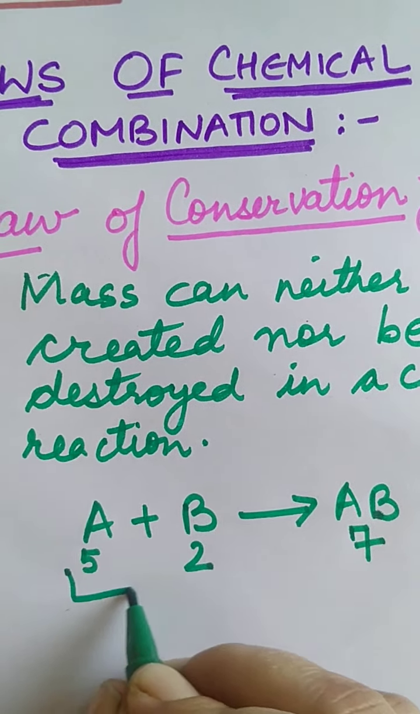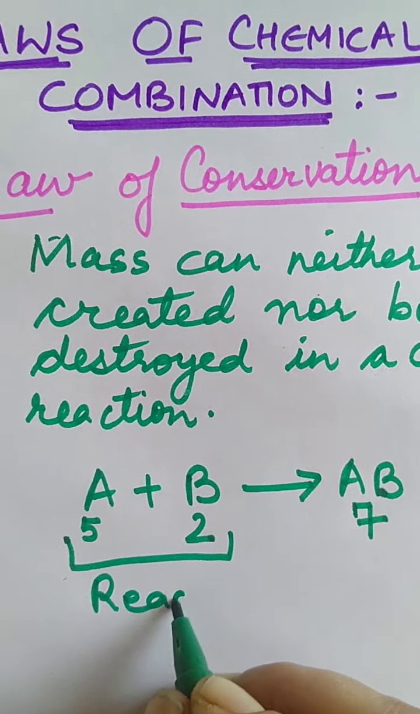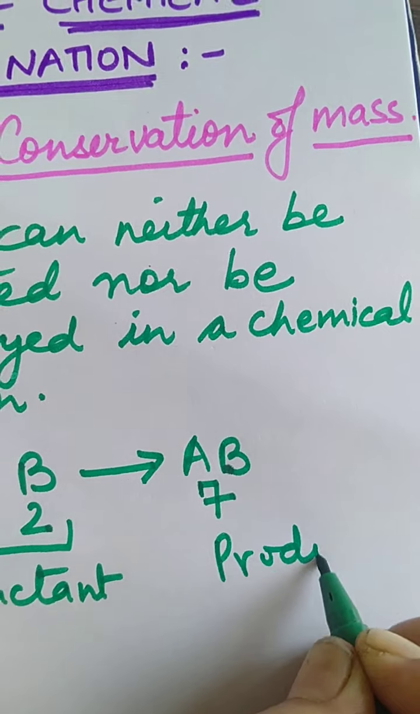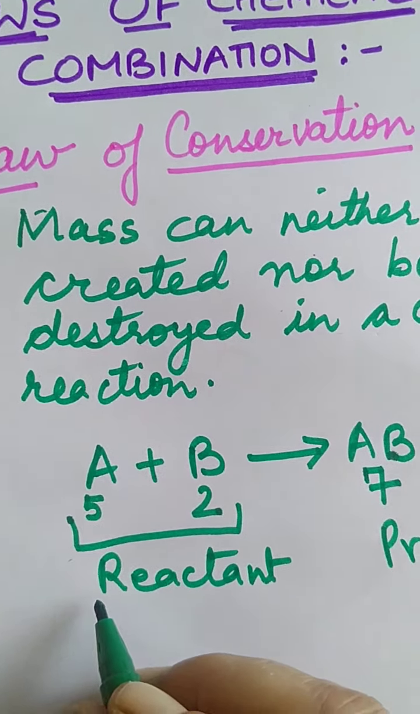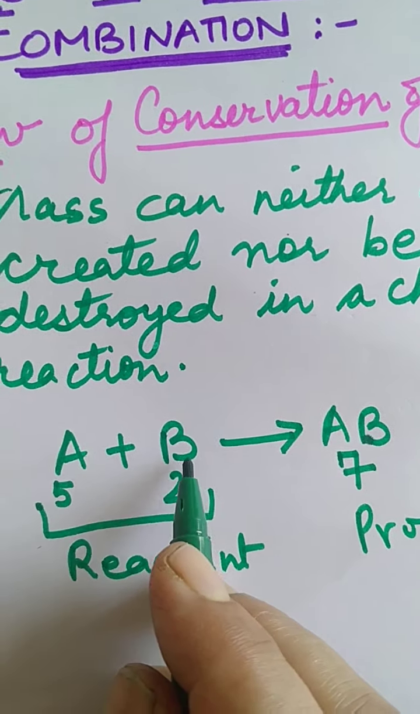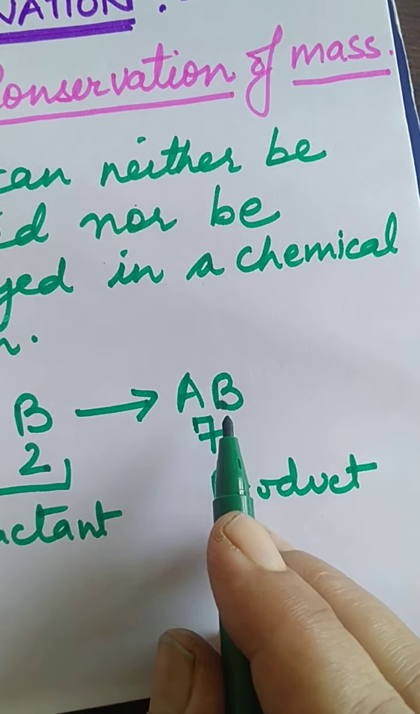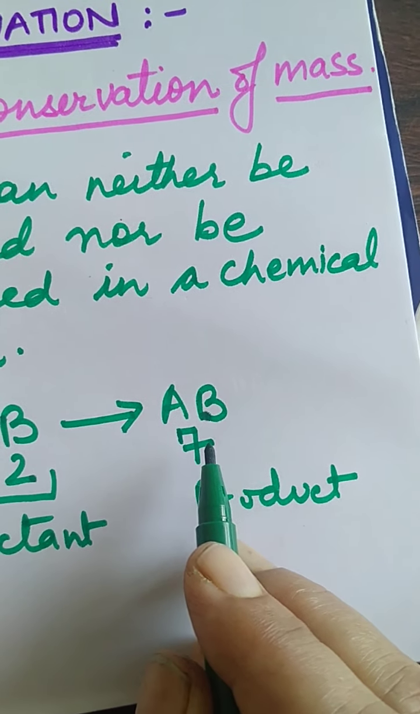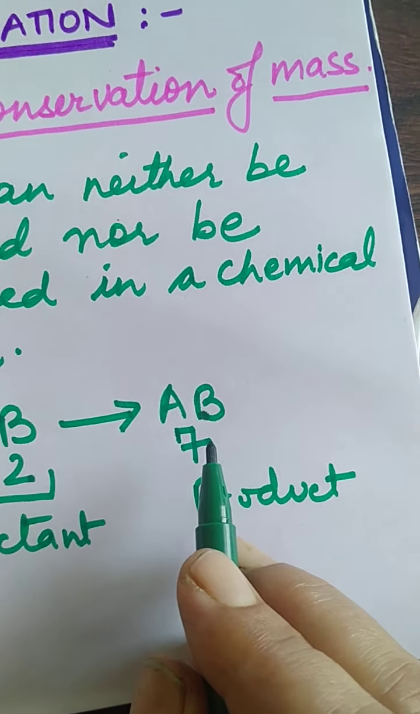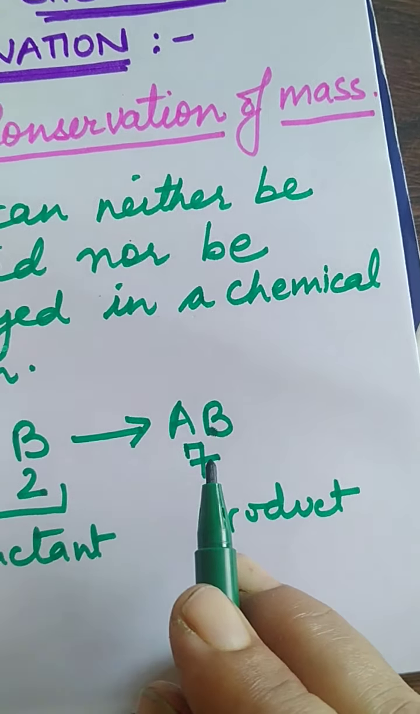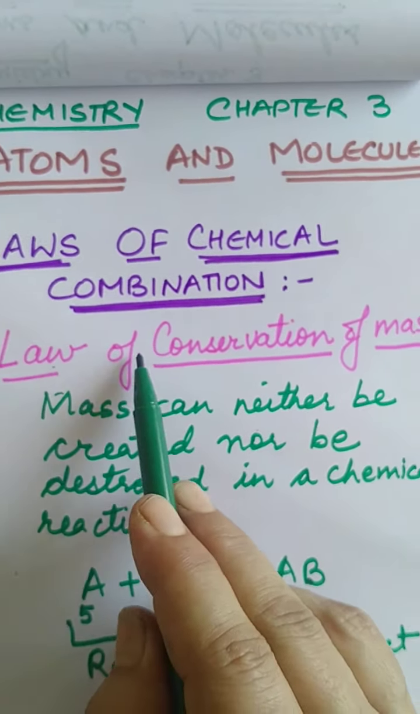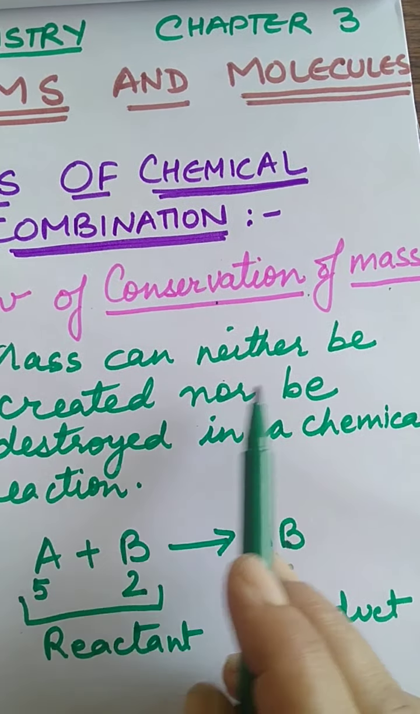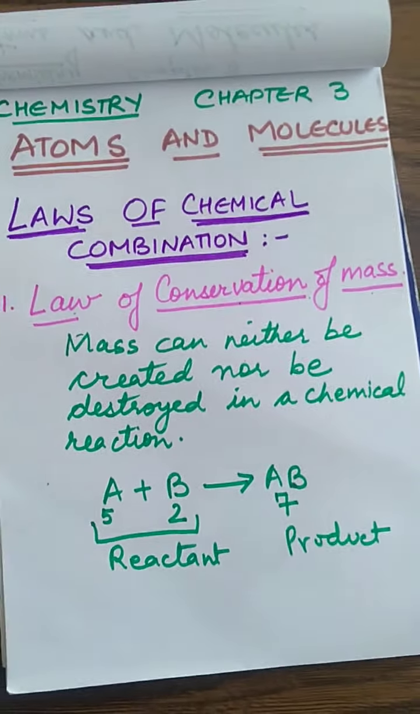This part is known as reactant, substances which react. I have already told you this, and this is the product which is formed after the reaction. So the total mass of reactants A and B will always be equal to the total mass of the product. No matter what product is formed, the total mass will remain the same. So this satisfies the law of conservation of mass, that mass can neither be created nor be destroyed in a chemical reaction.